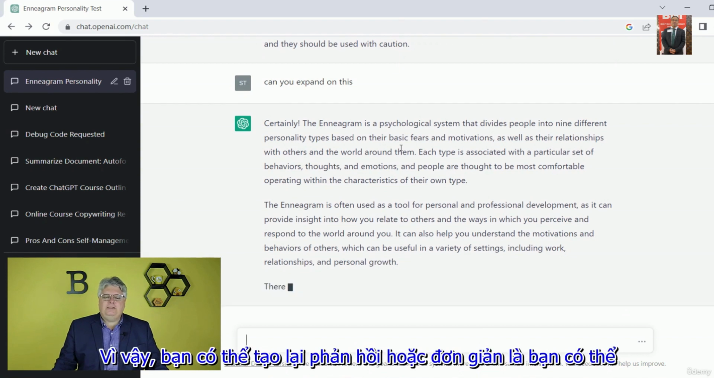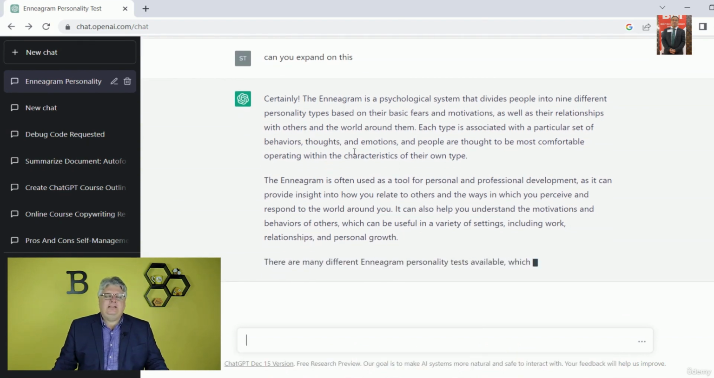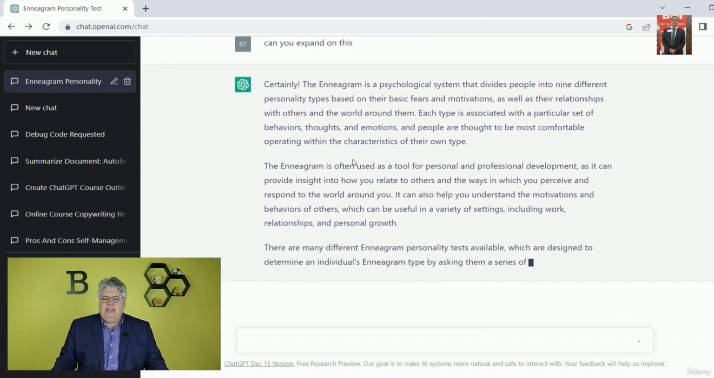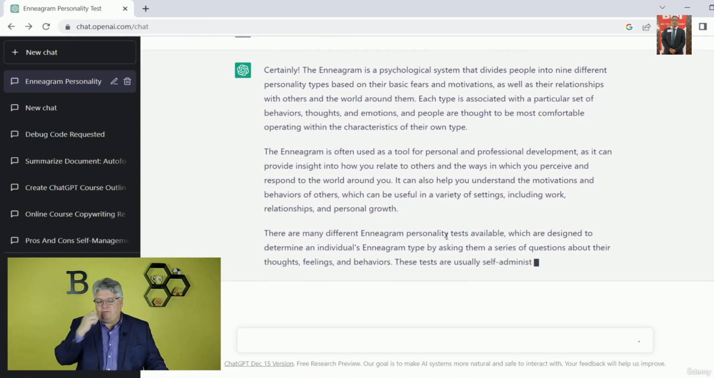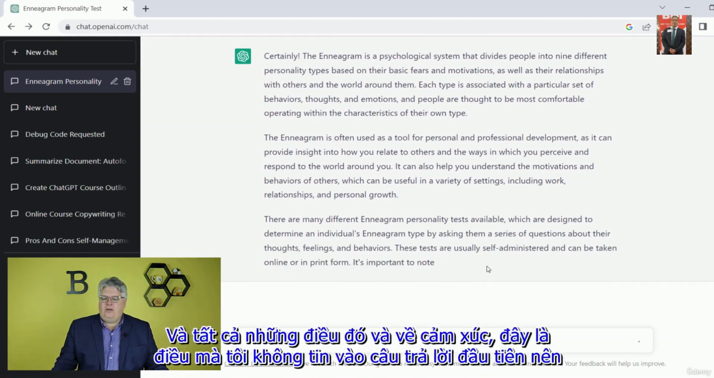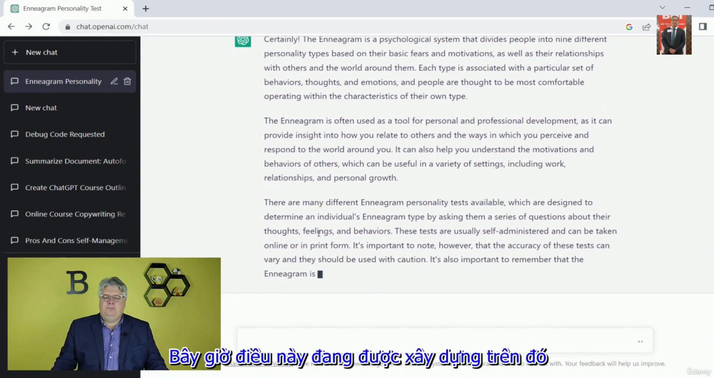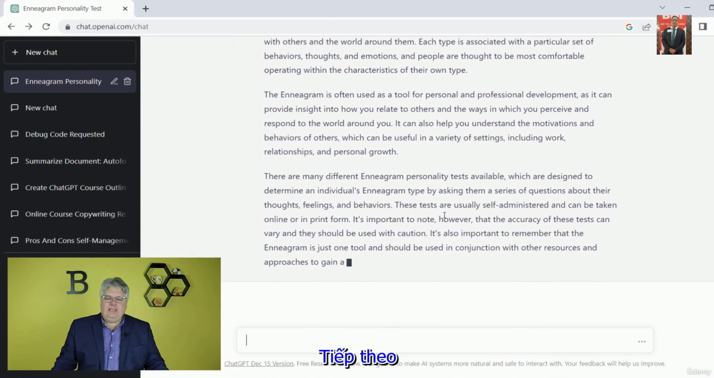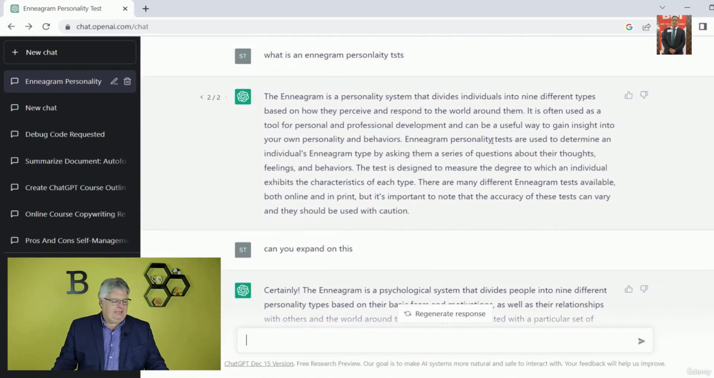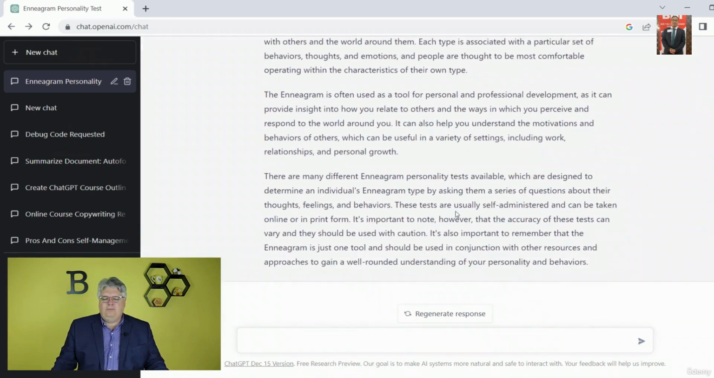So you can regenerate the response, or simply ask it to expand and give you information. Here it's talking about how there's different Enneagram tests available, what they're designed for, and all that, and about emotions, which I didn't believe in the first answer. Now this is being built on that. Right? You might get that where it says there's 8 of this or 4 of that, so maybe you take that and put it in there. Remember, this is all in an Enneagram chat around a personality test.